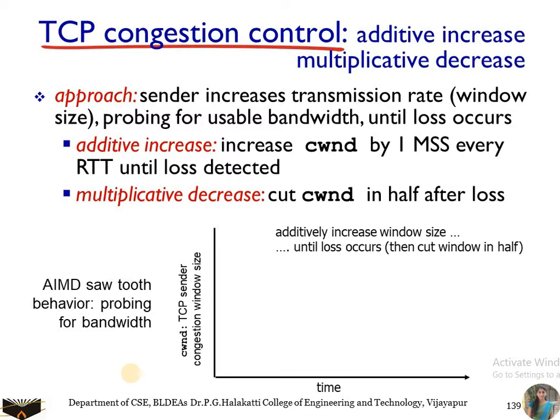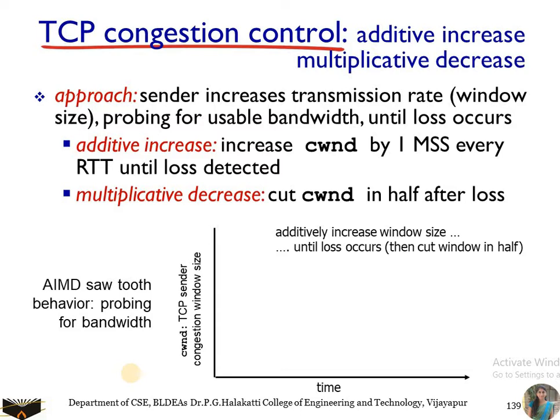Next one is about bandwidth probing. In bandwidth probing, the sender increases the rate at which it sends data. It can double every time until a loss of data occurs. Whenever there is a loss of a packet or a segment, the sender decreases the rate at which it sends the data.